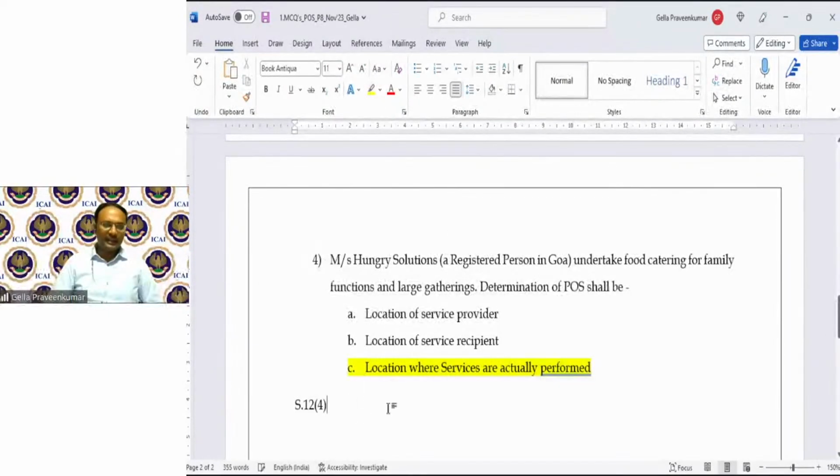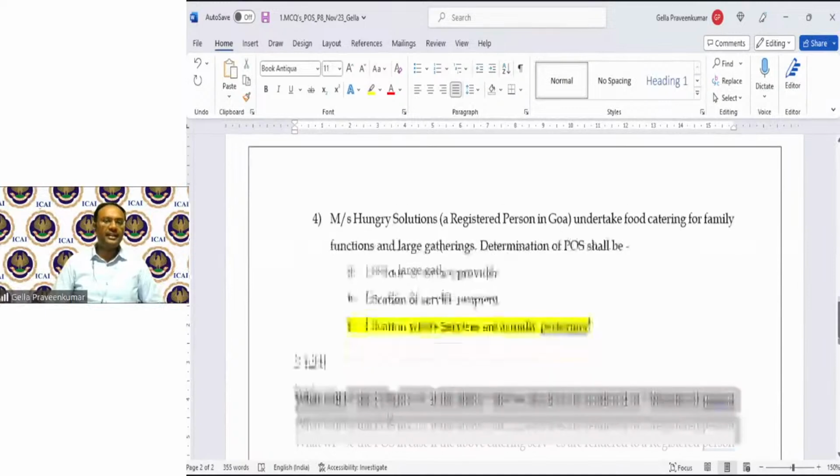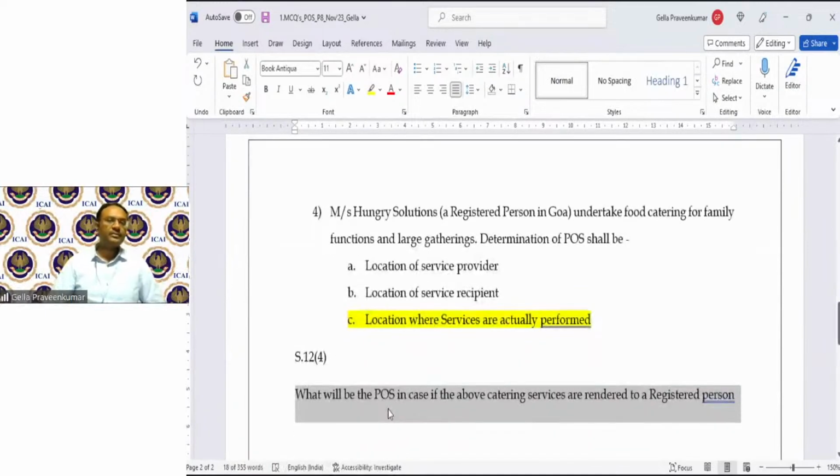Now, if you are further asked, what will be the place of supply in case the catering services are rendered to a registered person? Will my answer change? Balaji says no. Srini says no. Kaushiki says still the same answer.